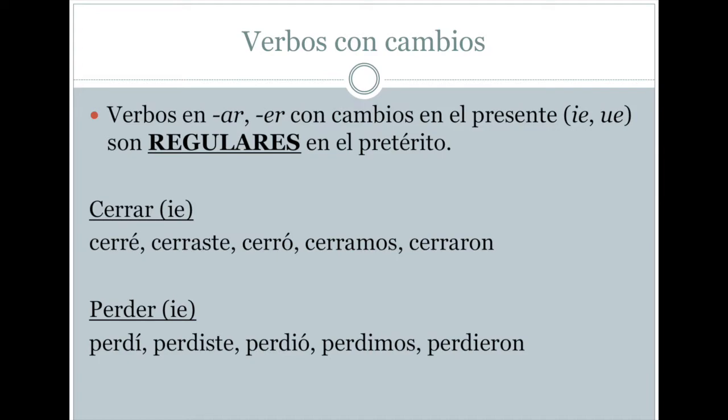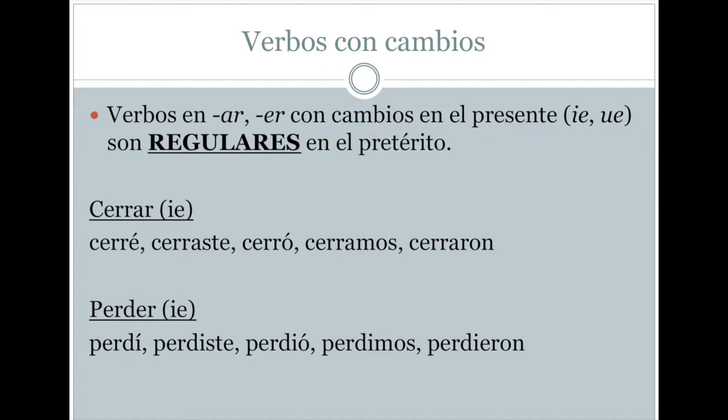Examples would be verbs like cerrar, to close. This is a verb that in the present has a change to IE. But as you can see, in the pretérito, because this verb ends in ar, there's absolutely no change. Cerré, cerraste, cerró, cerramos, cerraron. Same thing with the verb perder, meaning to lose.